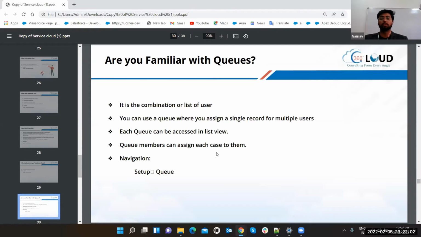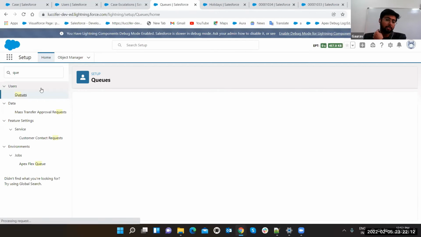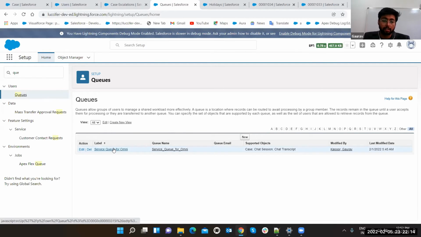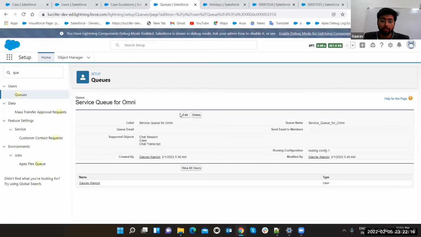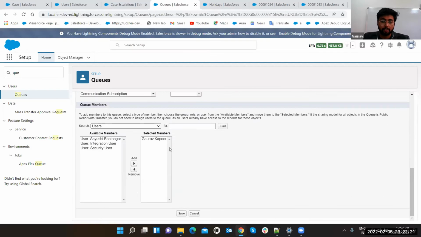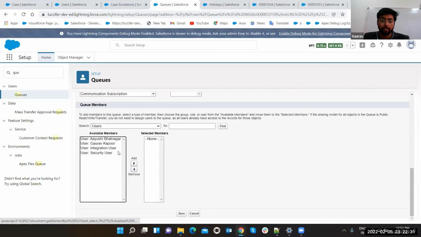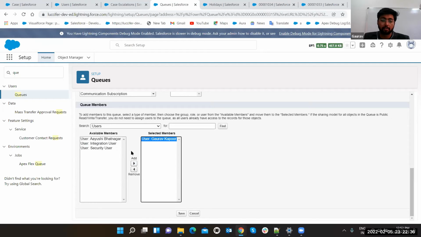Are you familiar with the queues? We discussed queues in Sales Cloud also. Let me show you now. As I told you, QUE, queue. You can search the queue. See, click on it. You can create new also. Edit. These are the available members, the users, which you can put here. I can add here any user. I can remove any user. I can remove myself. Okay, but then if it is blank, then nothing is related to this.